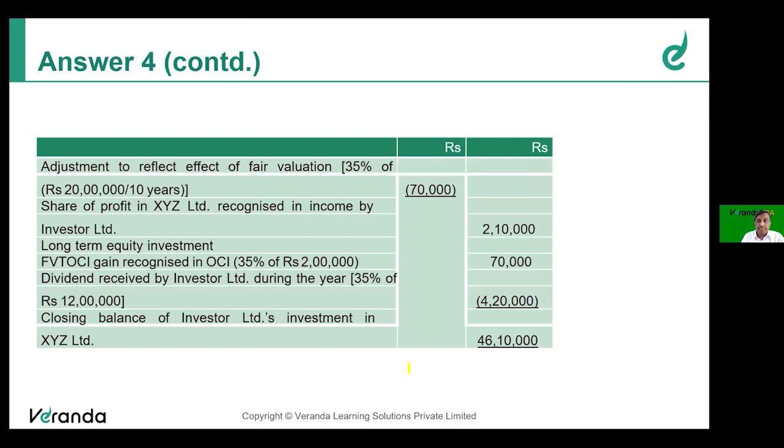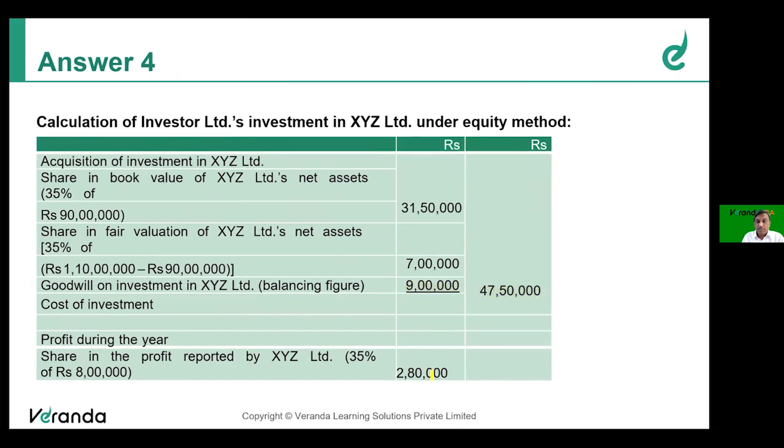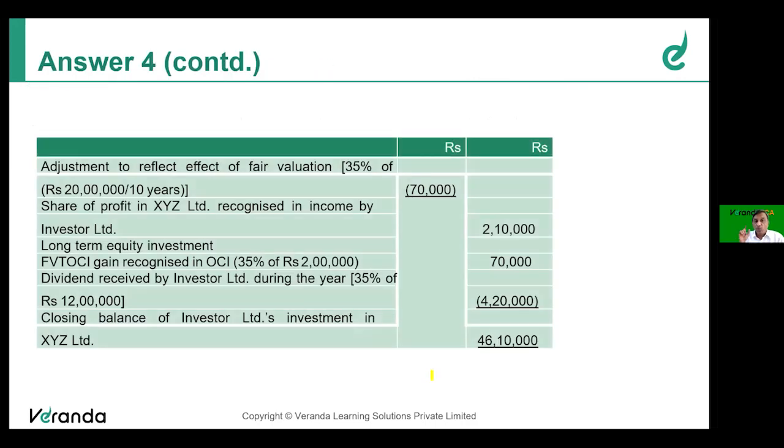But investor share is only 35%. So therefore, out of the 2,80,000 profit made by XYZ Limited, the depreciation on account of the change in value, 70,000, should be adjusted. Only the balance will be recognized as the share of profit in the income by Investor Limited. That is, you will add only 2,10,000, not 2,80,000.